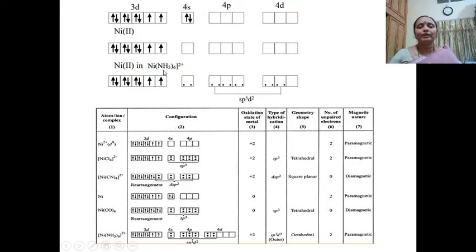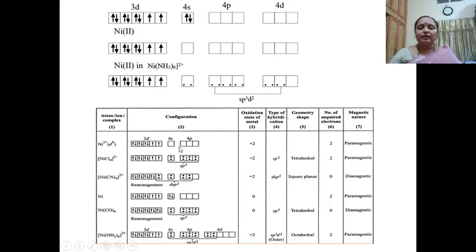The hybrid orbitals are going to be oriented in an octahedral geometry. The 6 ammonia molecules having a lone pair of electrons are going to occupy the hybrid orbitals. And so nickel exhibits an octahedral geometry while forming the hexaamine nickel 2 complex. So this is going to be a quick revision.